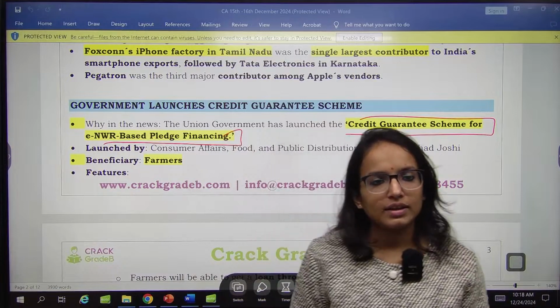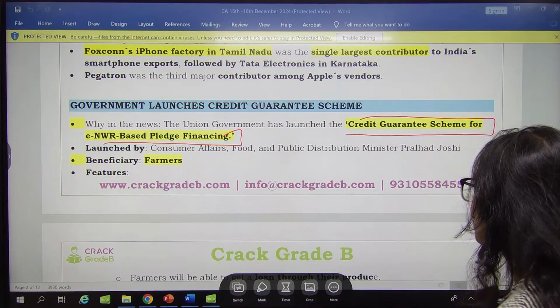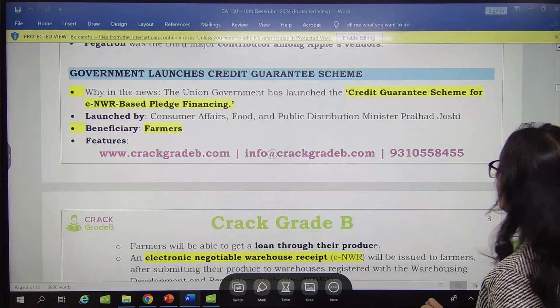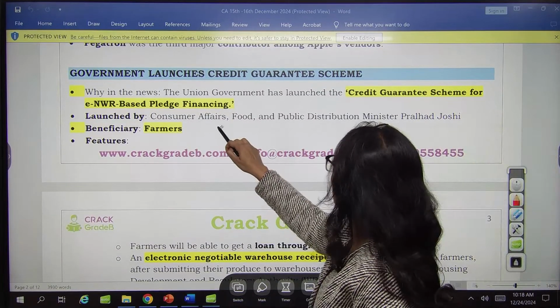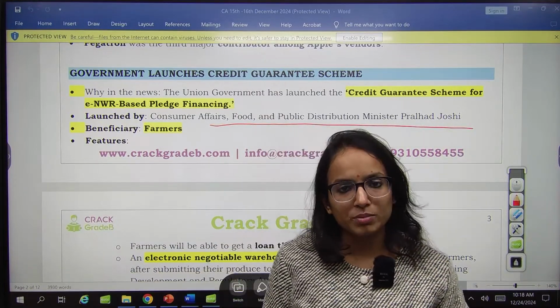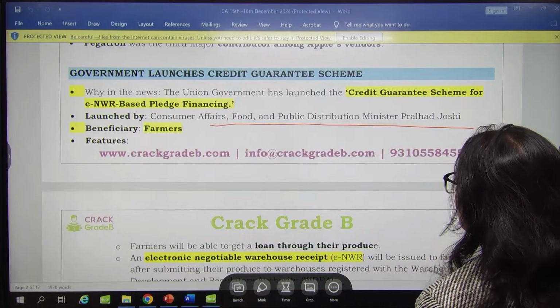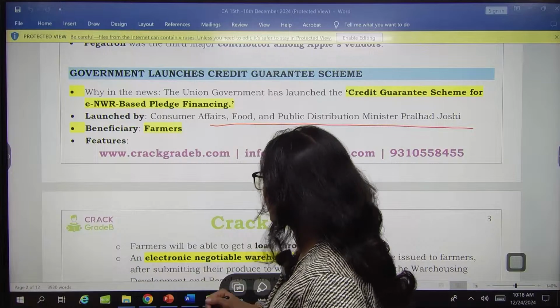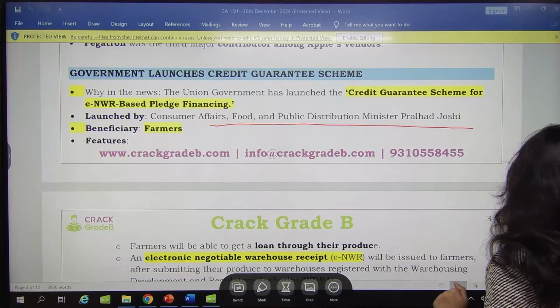Next news, a very important scheme. The Union government has recently launched the credit guarantee scheme for eNWR based pledge financing. So what is this NWR? This is the warehousing receipt. This scheme has been launched by the Union government through the Ministry of Consumer Affairs, Food and Public Distribution. Remember the associated ministry, for farmers. So the beneficiaries are going to be farmers. What are the key features? Let's see.